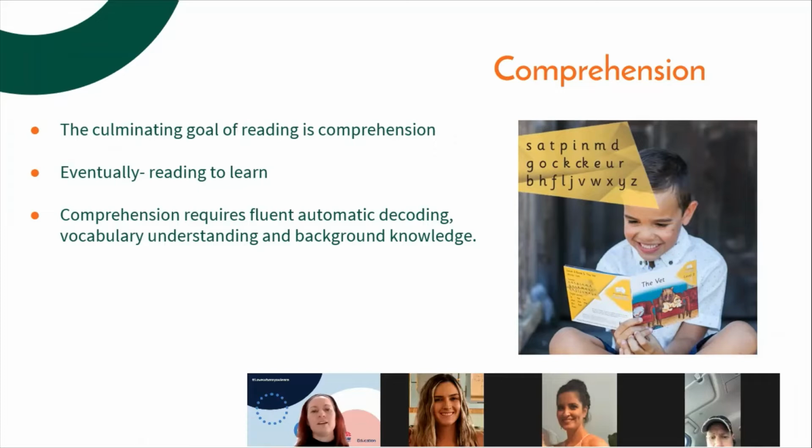So we kind of go through that understanding sounds, learning the phonics code, being able to blend it all together. We then need to be able to read it fluently, making sure that we understand the vocabulary, and then we get to comprehension. So in order to comprehend really well, we need to be fluent and have automatic decoding. Of course, we need the vocabulary, and we also need background knowledge. So there's lots of things that come together in order to learn to read. It's a really complicated process, and it's not a natural process that just happens. It needs to be explicitly taught for most children.